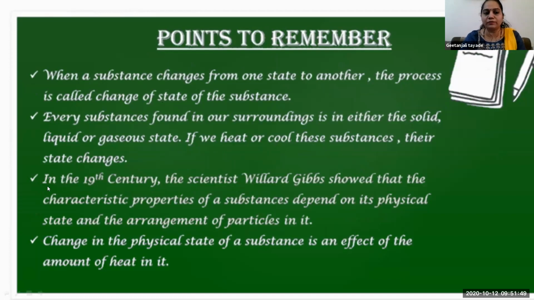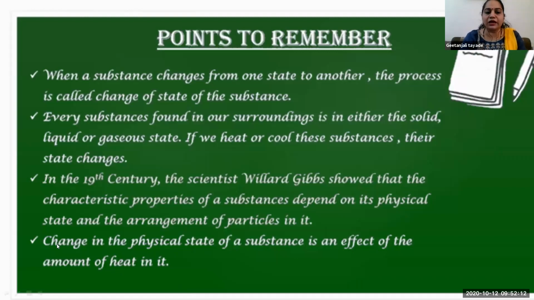Heat is important. In the 19th century, the scientist Willard Gibbs showed this. Who is the scientist? Willard Gibbs, who proved this change of state of a substance. Changes in the physical state of a substance are an effect of the amount of heat in it. So heat plays the key role here.